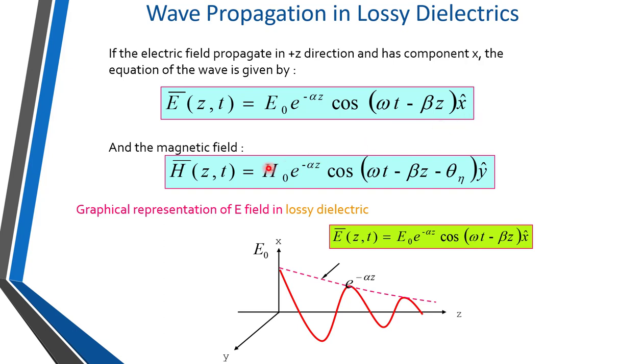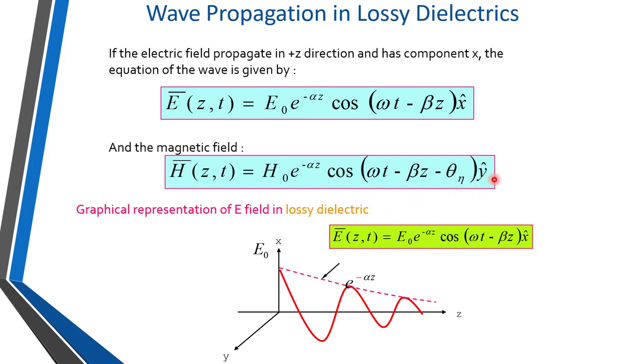And similarly, the magnetic field is given by h of z,t is equal to h naught e raised to minus alpha z cos of omega t minus beta z minus some parameter, one more term is included there, theta n, that is the loss angle. Theta n is the loss angle, and for the magnetic field this one more phase shift is introduced, because electric field and magnetic field may have some phase shift in terms of theta, and that is included here.